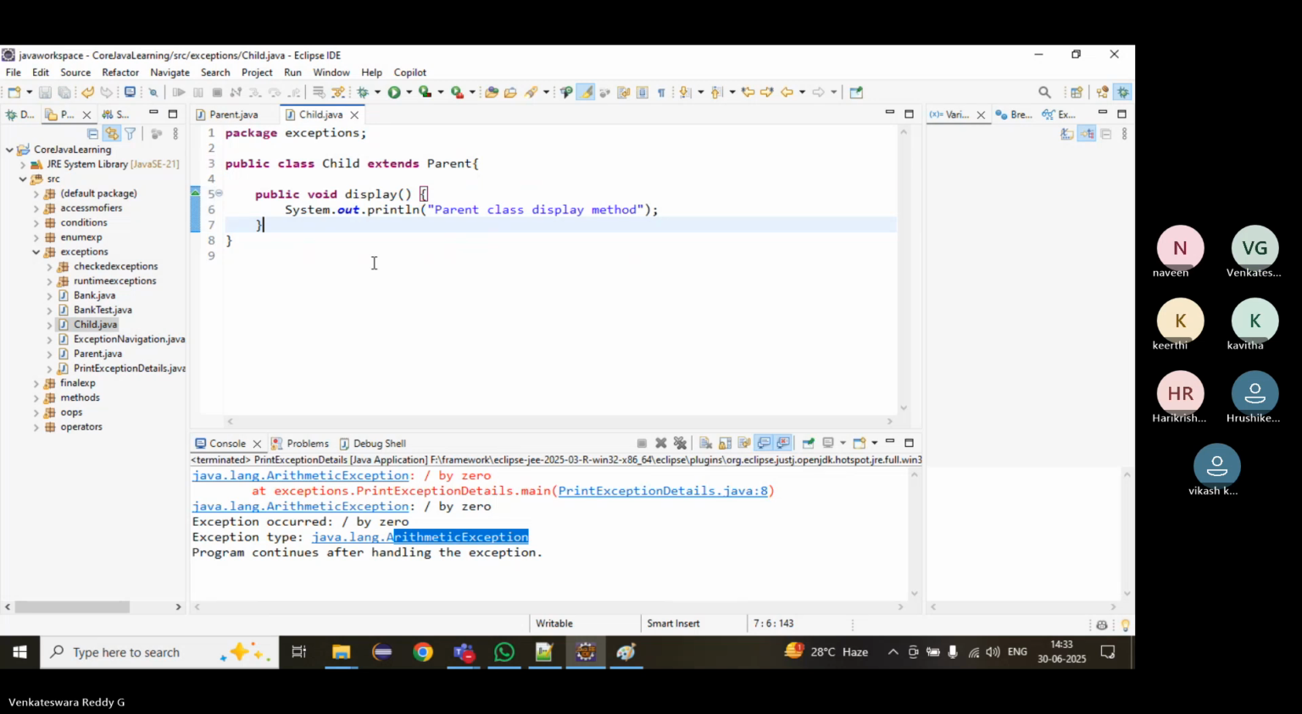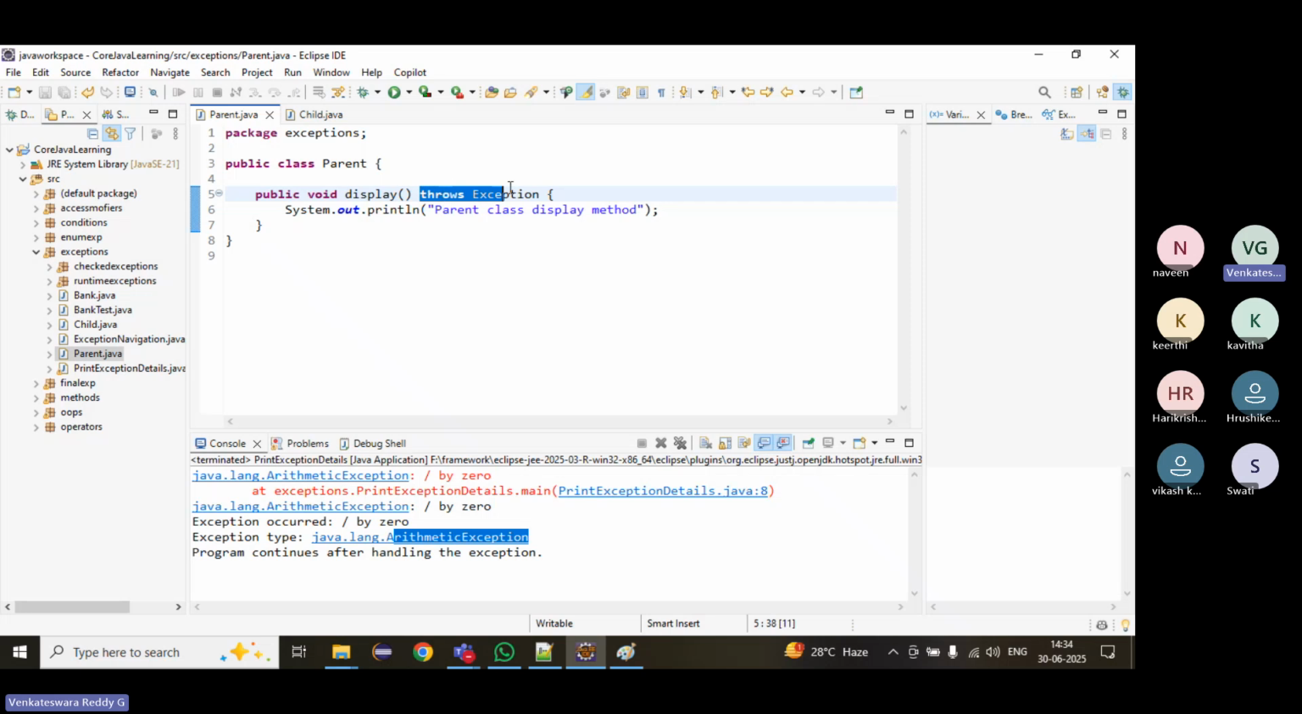Now the question is, the parent class is already there, and the parent class has a throws declaration, meaning the parent class throws some exception. Is it mandatory for the child to have this syntax? Is it mandatory for the child to also throw that same exception? Let's see. No, no. Whether it is a checked or unchecked exception, both.